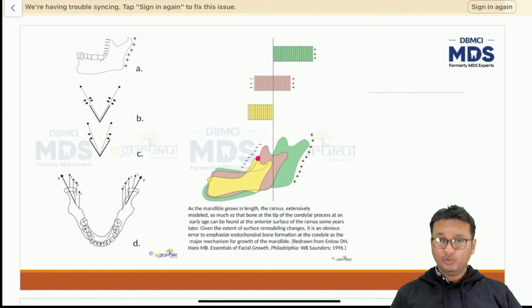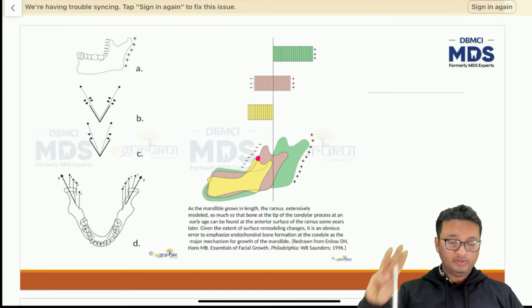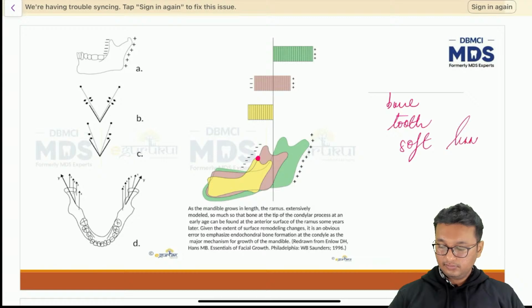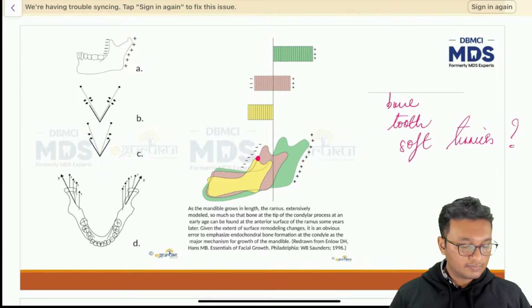Will it be in the bone? Will it be in the tooth? Or will it be in the soft tissues? I've given you 3 options. Will it be in the bone, in the tooth, or in the soft tissues? Tell me, come on, I'm waiting.